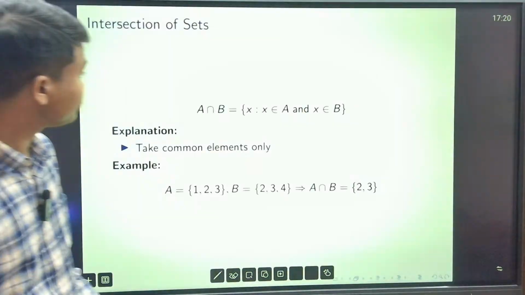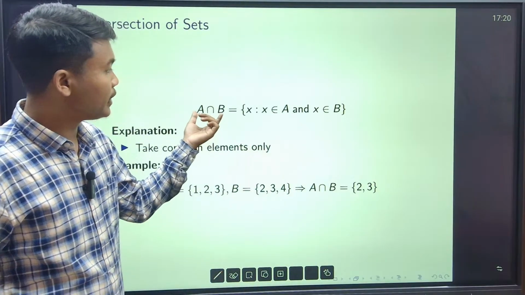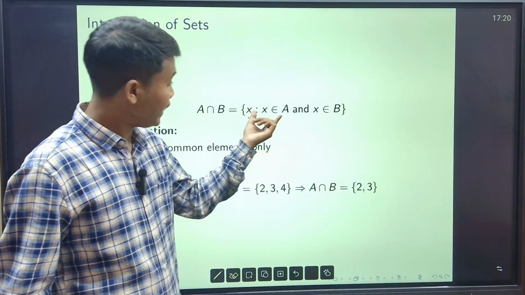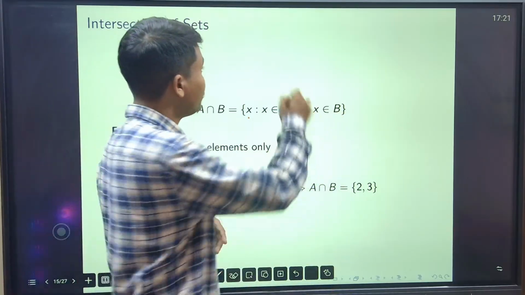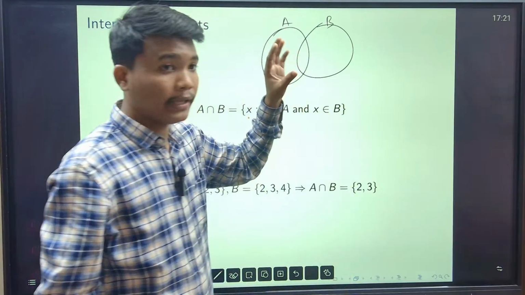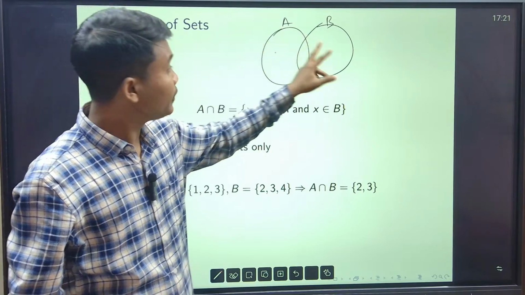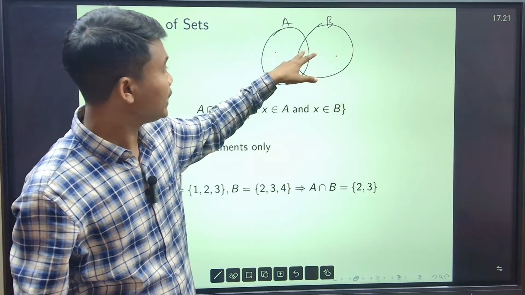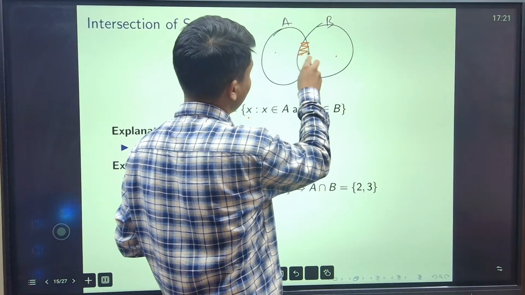Now what about intersection? The definition of intersection says I have to collect all those x, x is an element of A also and x is an element in B also. That means if my A is this and suppose B is this, so x এমন কিছু, দেখ এখানে যদি একটা এলিমেন্ট থাকে এটা তো A তে আছে B তে নাই, সো আমি কালেক্ট করতে পারবো না। যেমন এখানে যদি থাকে এটা B তে আছে A তে নাই, কালেক্ট করতে পারবো না। দেখ এই জায়গায় যদি আমি কোনো একটা এলিমেন্ট নেই, এটা A তেও আছে B তেও আছে, so this is my A intersection B. So A intersection B is this part only.